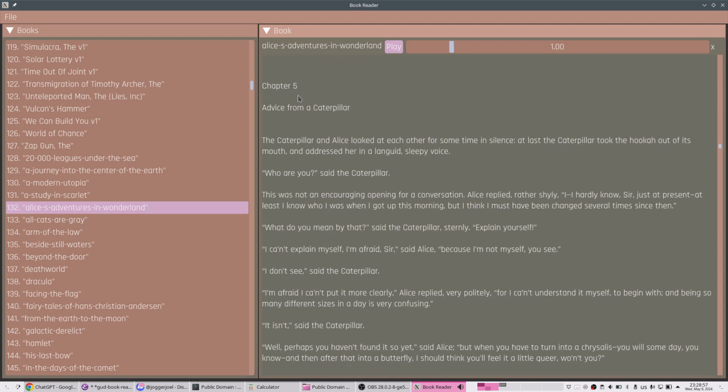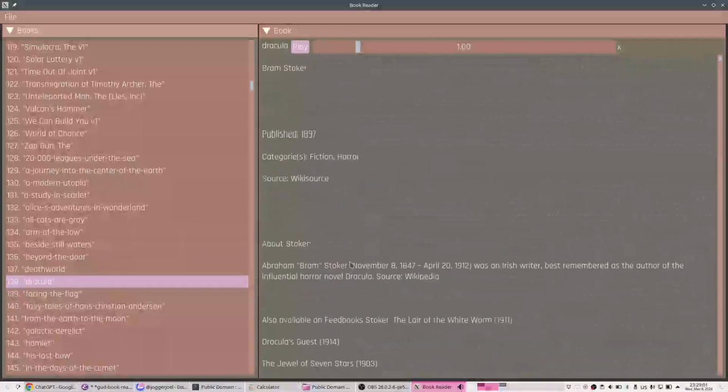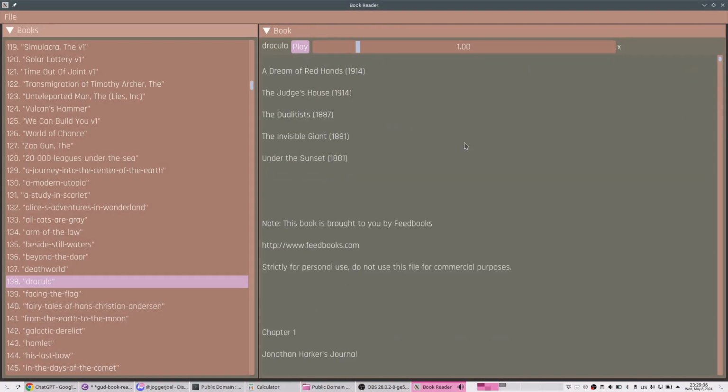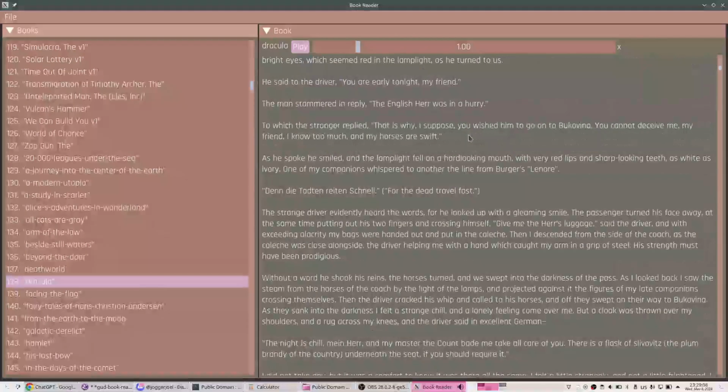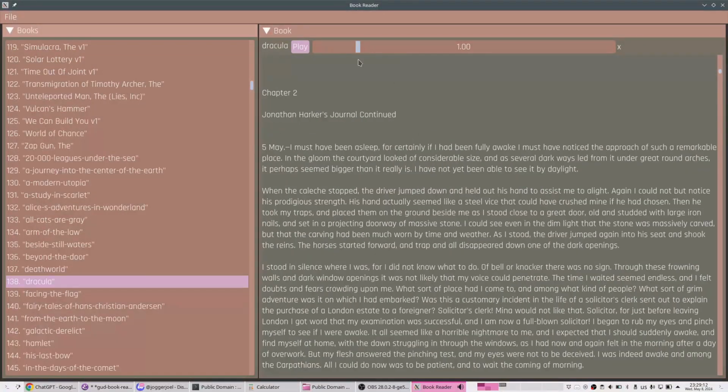So it's open on chapter 5, and I can go to Dracula, for example, and it will open it here, and let's scroll to chapter 2, for example, and start playing.